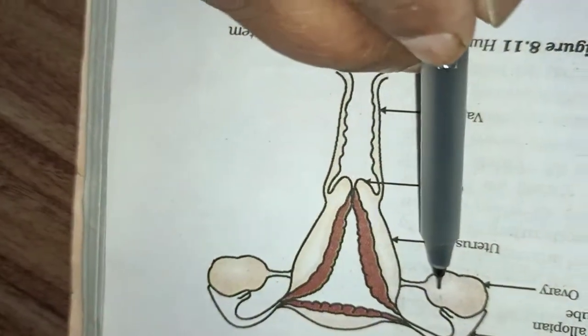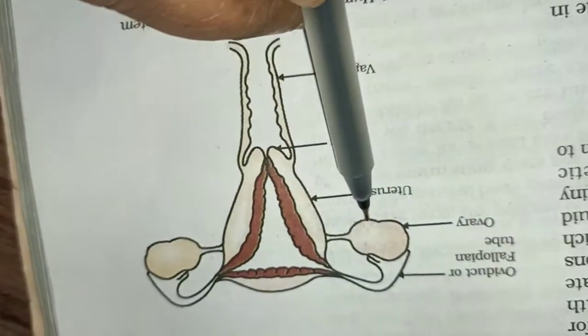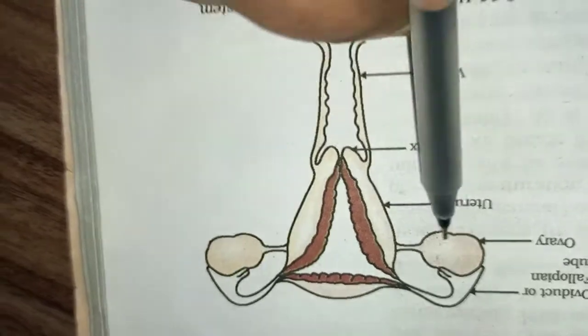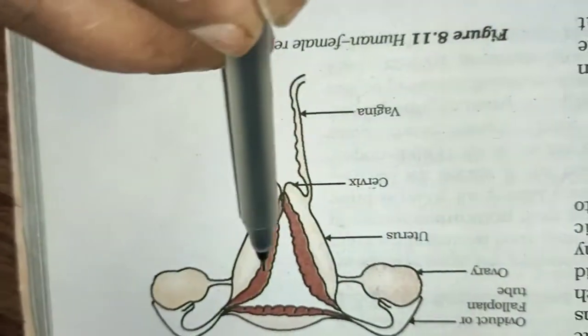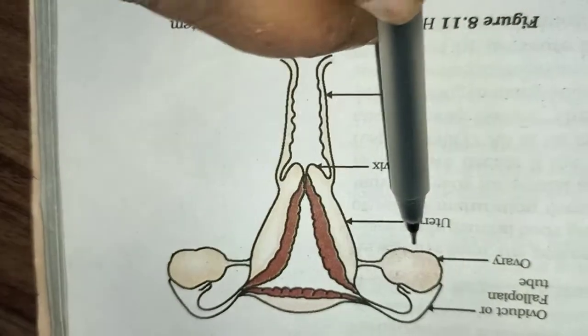And so after maturation of the secondary sex organs, what happens? The ovary releases one egg alternately. Means in one month this ovary will release an egg, and in the next month the other ovary will release an egg. So alternately every ovary is releasing its egg and secreting female sex hormones.